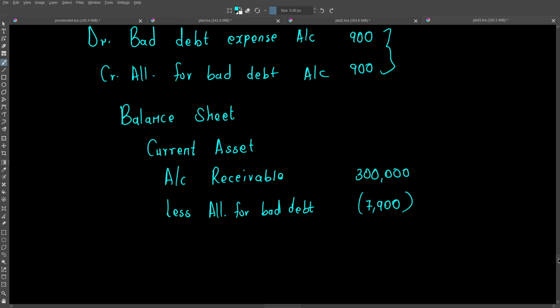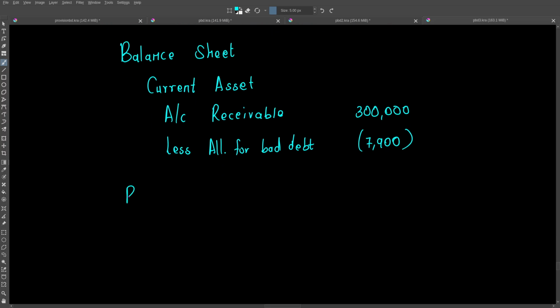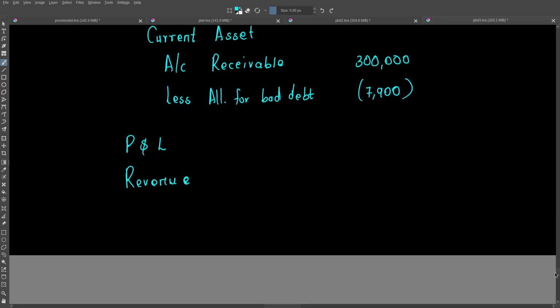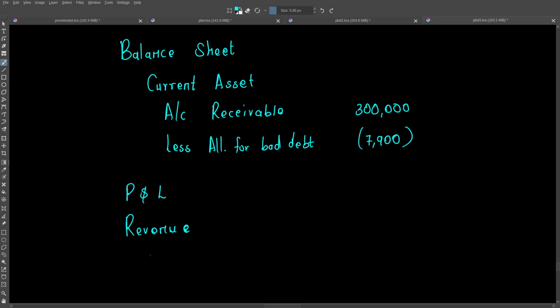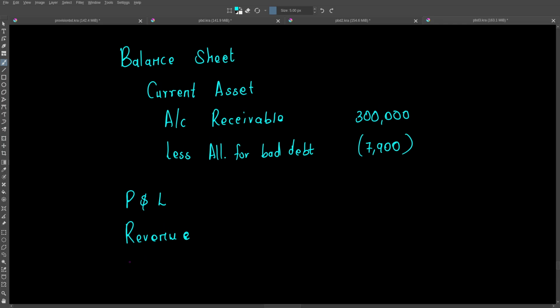Okay, so on the other end, on the P&L, as mentioned, we usually do revenue less expenses. That is when we get the income, or rather the profit. So we should make sure we record our bad debt expense. In this case, it will be 900.